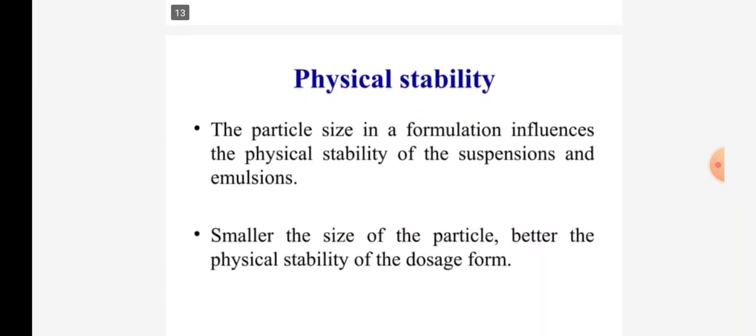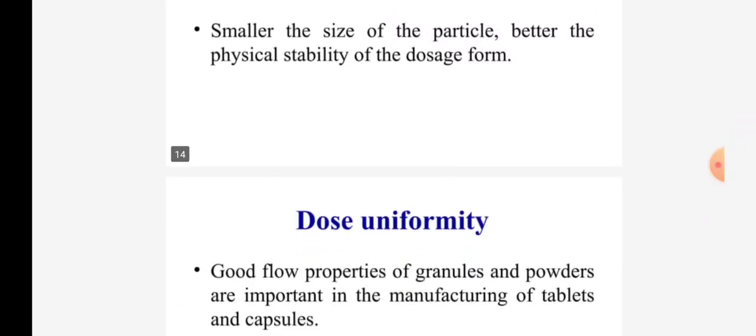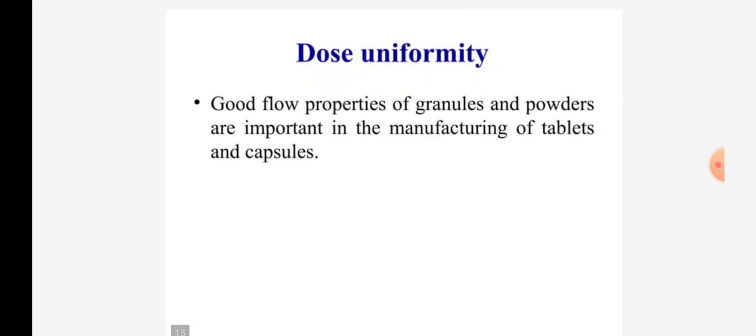Physical stability: the particle size in a formulation influences the physical stability of suspensions and emulsions. The smaller the size of particles, the better the physical stability of the dosage form. Dose uniformity: good flow properties of granules and powders are important in the manufacturing of tablets and capsules.